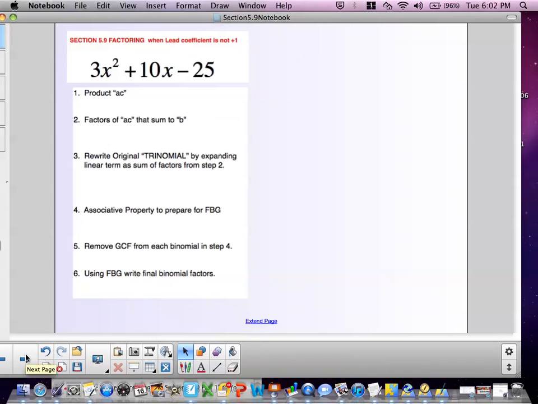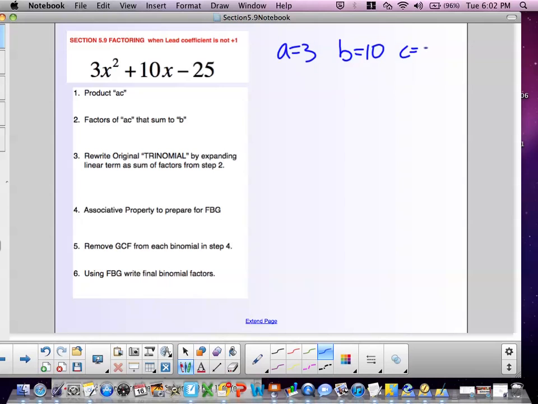Okay, problem number 2 in your notes. Identify A, B, and C. A is 3, B is 10, and C is negative 25. So the first step in the algorithm asks you to find the product between A and C. So 3 times negative 25 is negative 75. I'm looking for factors of 75 that differ by 10 units. And here that would be 15 and 5.